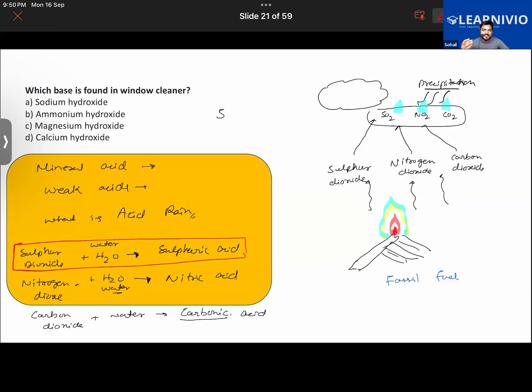Acid rain also eats up the leaves of the trees. Gradually, acid rain will eat the leaves of the trees. So if the trees were to lose all their leaves, the tree might die. Acid rain also causes loss to the farmers. How? It damages the crop plants in the field. Also, acid rain will be damaging metal structures like steel bridges. Getting it now? So these are the damages caused by acid rain.